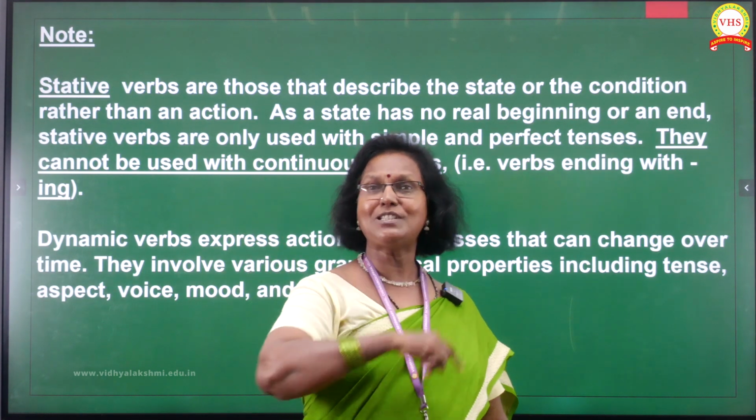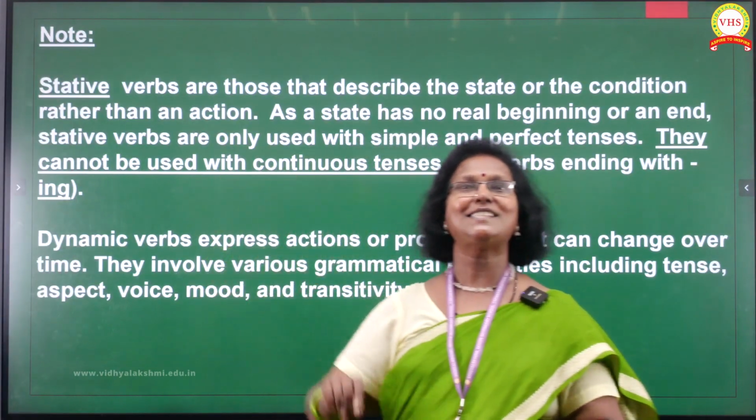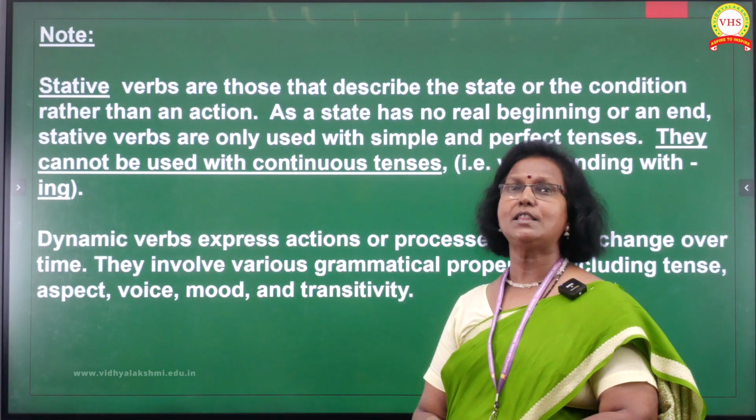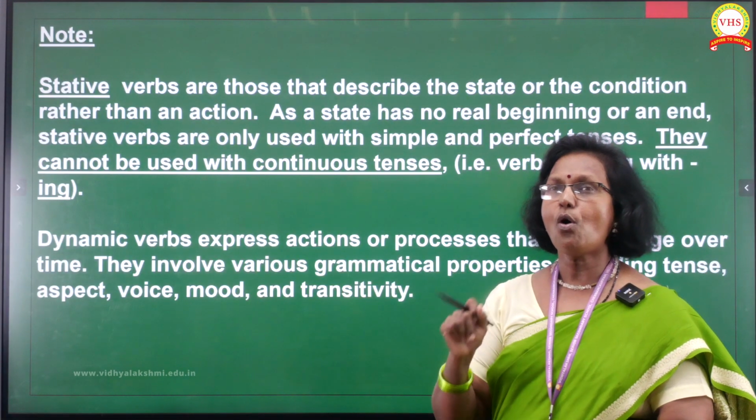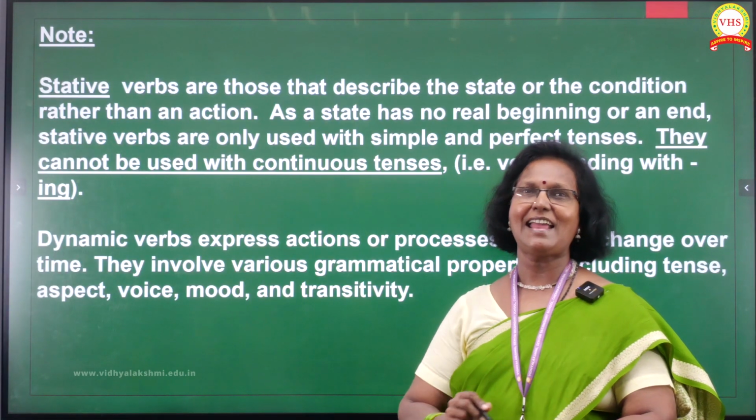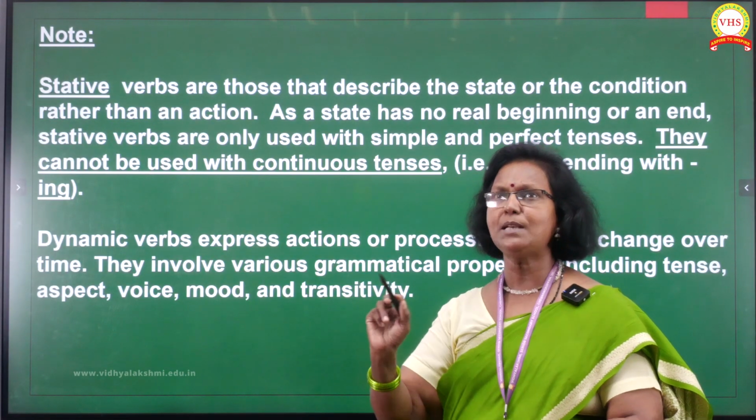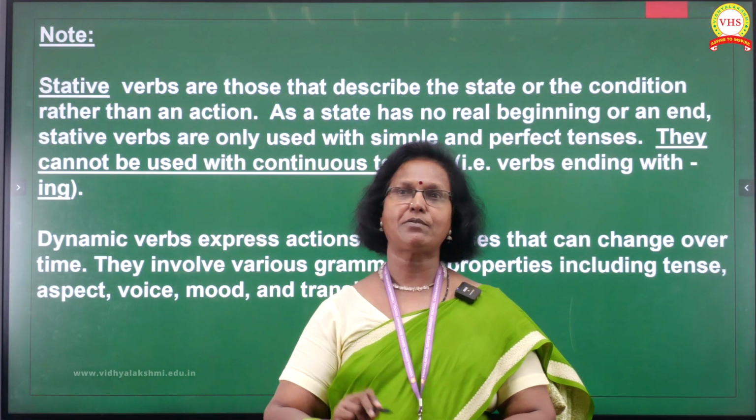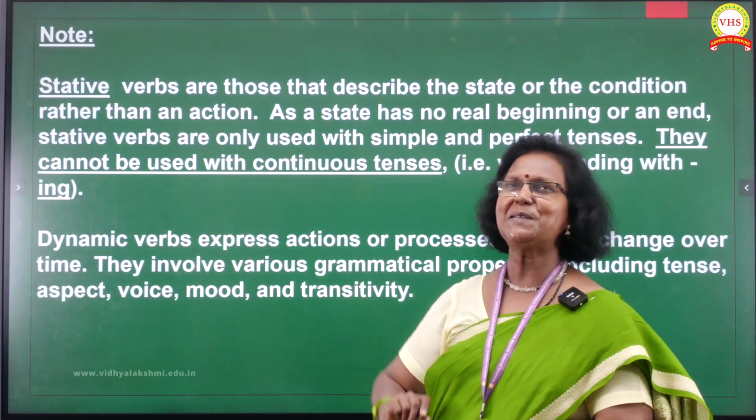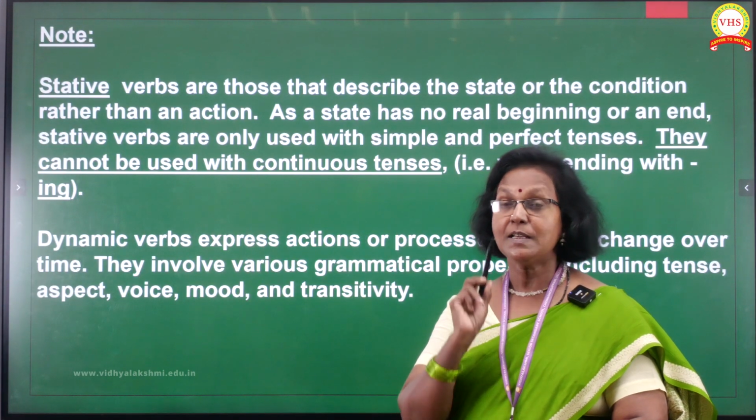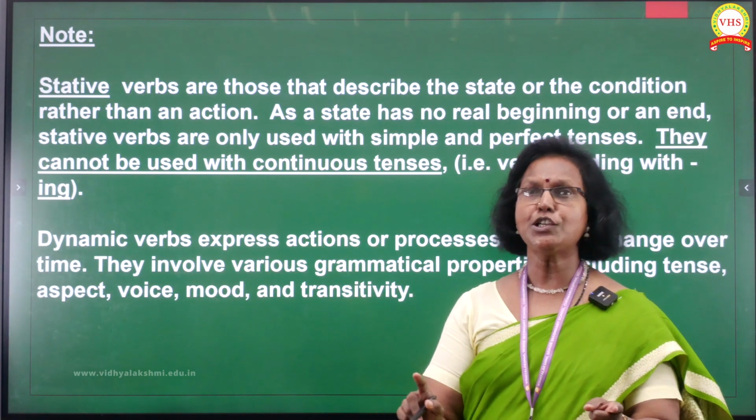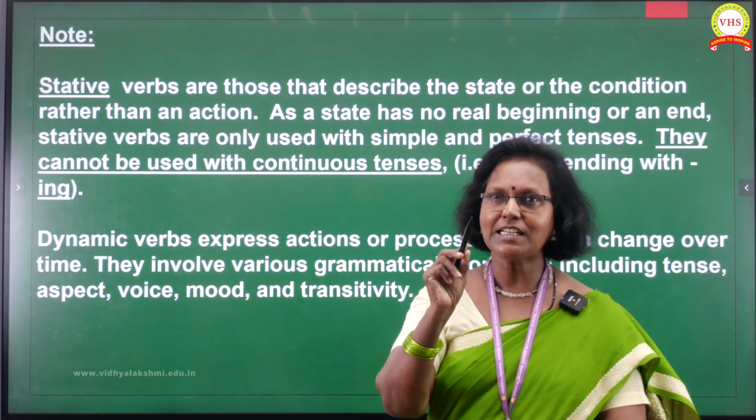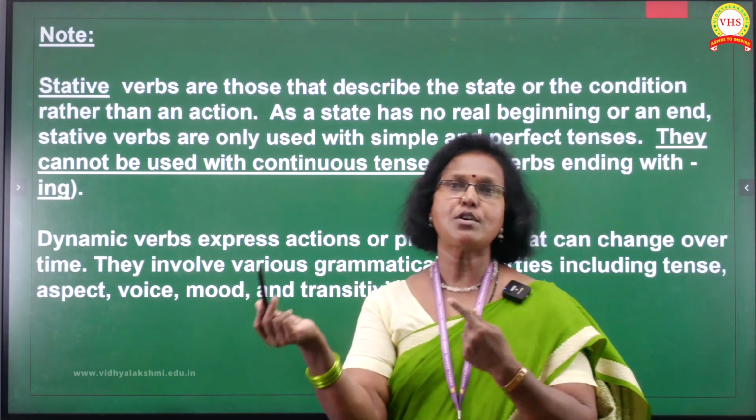Yes, but when it comes to stative verbs, you cannot see the actions. Let me read it out for you. Stative verbs are those that describe the state or the condition rather than an action. As a state has no real beginning or an end, stative verbs are only used with simple and perfect tenses. They cannot be used with continuous tenses. Got it? This is the catch. We cannot use the stative verbs. They are those words where you cannot see the action happening. We do not know the beginning, we do not know the ending.